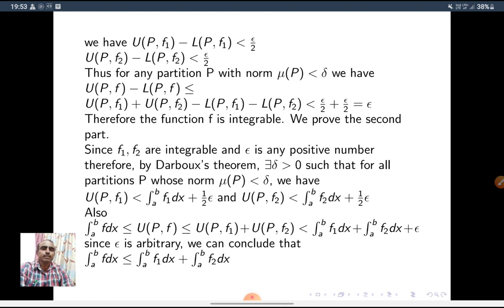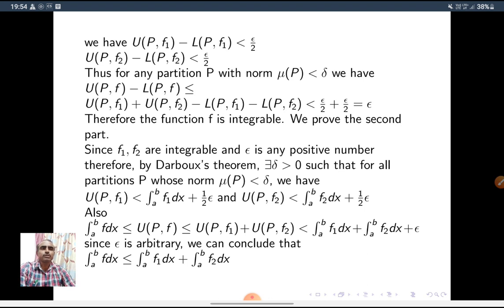UPF1 minus LPF1 is less than epsilon by 2, right? By the first form of the integrability condition, for every partition there is a delta such that UPF1 minus LPF1 is less than epsilon by 2, since f1 is an integrable function. In the same way, since f2 is an integrable function, there exists a partition P with the norm of P less than delta, so UPF2 minus LPF2 is less than epsilon by 2.